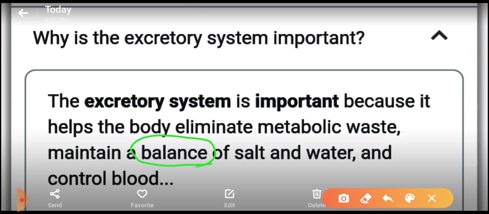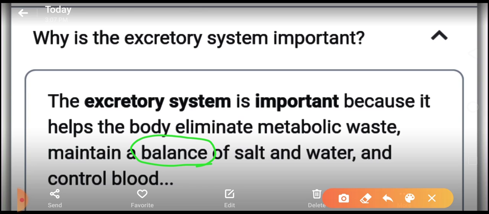This thing is very important, that our body should have a balance. The requirement of salt and the requirement of water in our body is necessary, so we should have a balance so that salt and water don't get wasted.